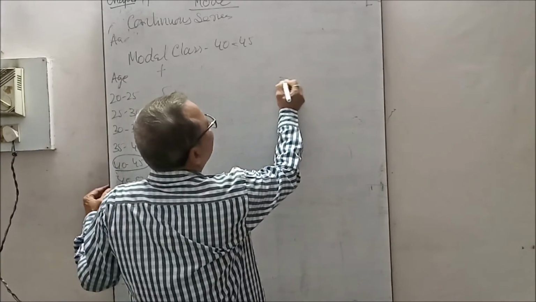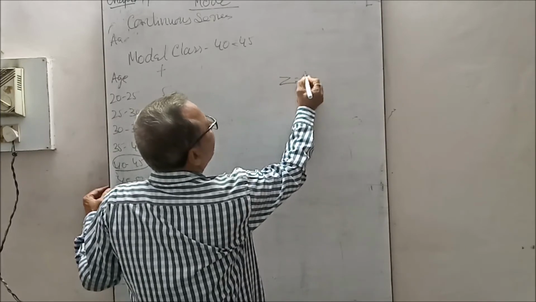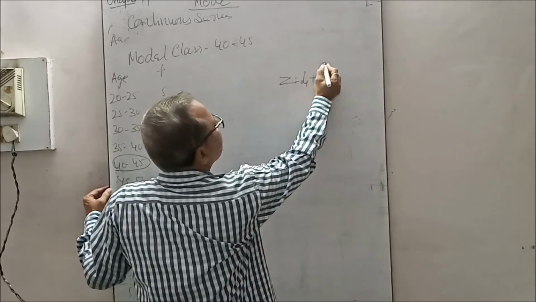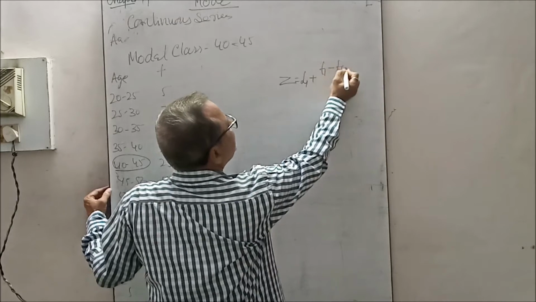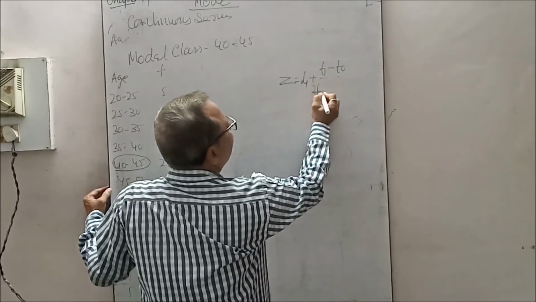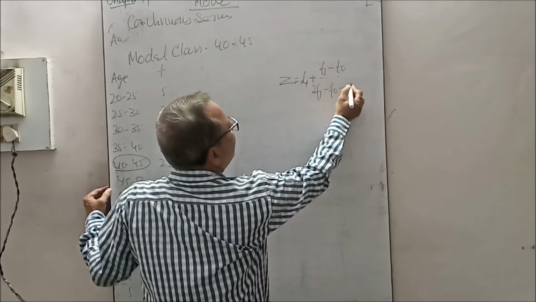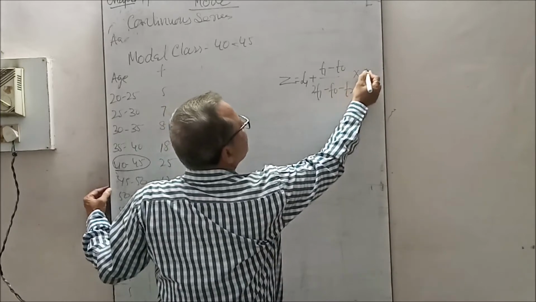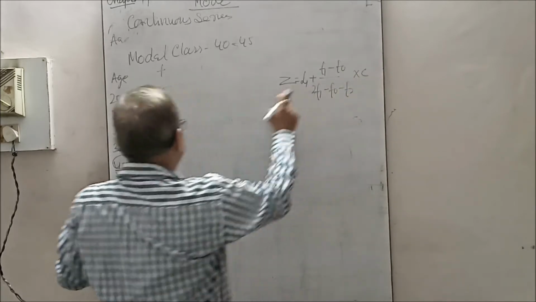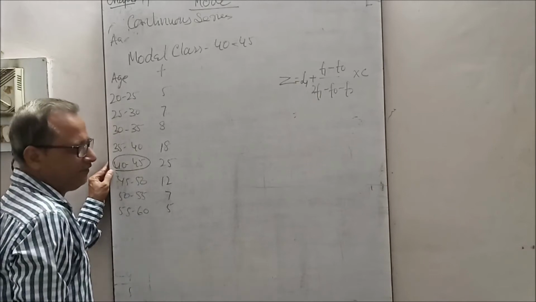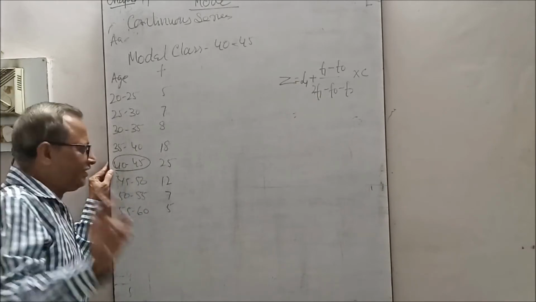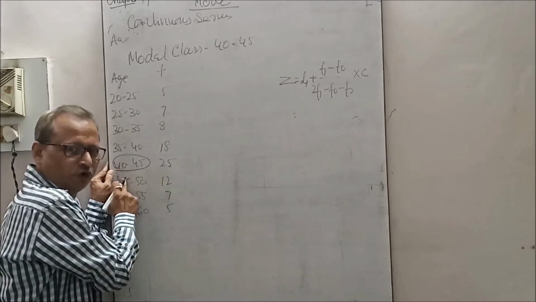The formula is: mode is equal to L1 plus (F1 minus F0) upon (2F1 minus F0 minus F2) into C. L1 stands for the lower limit of the class interval. F1 stands for the frequency of the modal class.